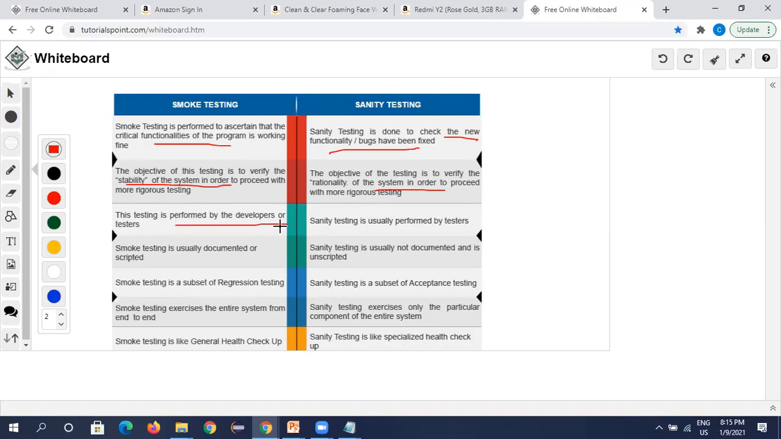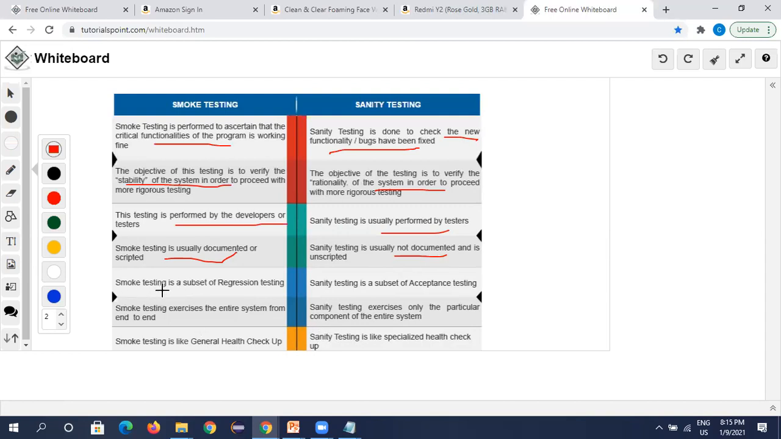Whereas sanity testing is to verify the rationality of the system, in order to proceed with more rigorous testing. Smoke test is done by developers or testers. Anybody can do smoke testing, whereas sanity testing is done only by testers. Another important point is that smoke test is usually documented or scripted, and sanity test does not need any documentation.